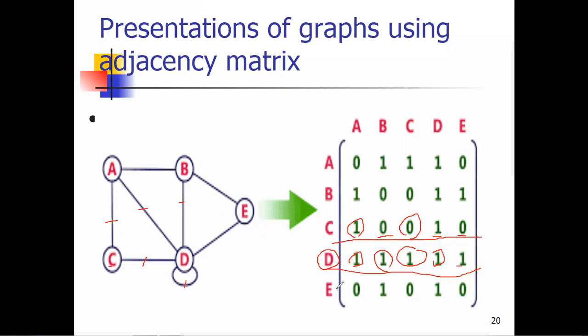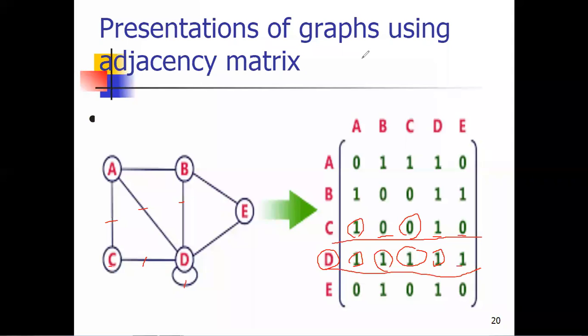Likewise, we have to place the value for each and every vertex to each other. So I hope everyone is clear on the representation of the adjacency matrix here. Yes, students, is there any doubt? If you have any doubt, you can ask questions, no problem.